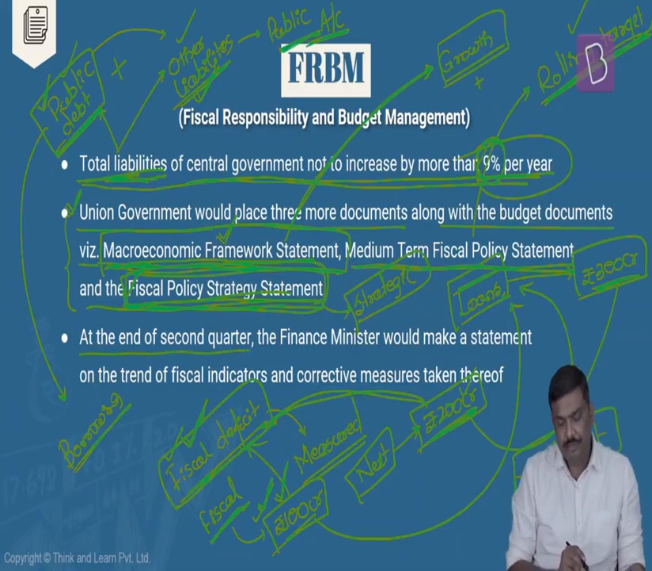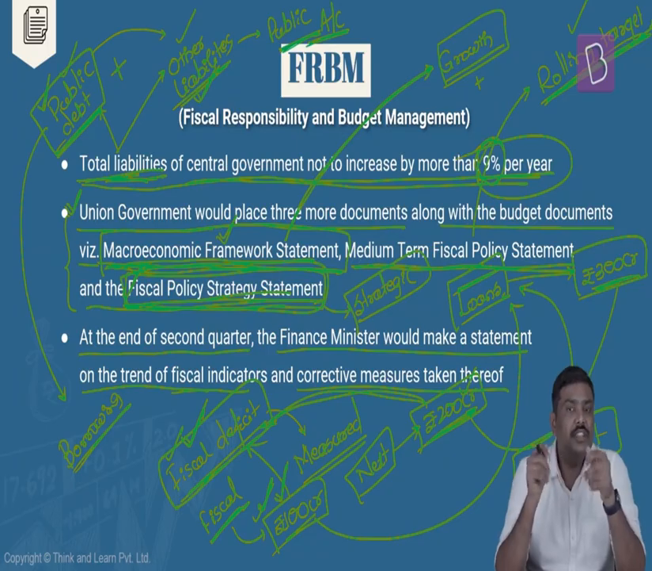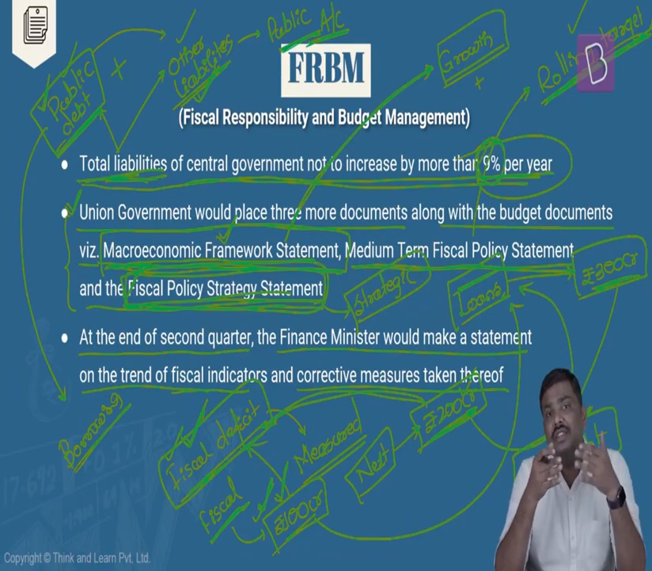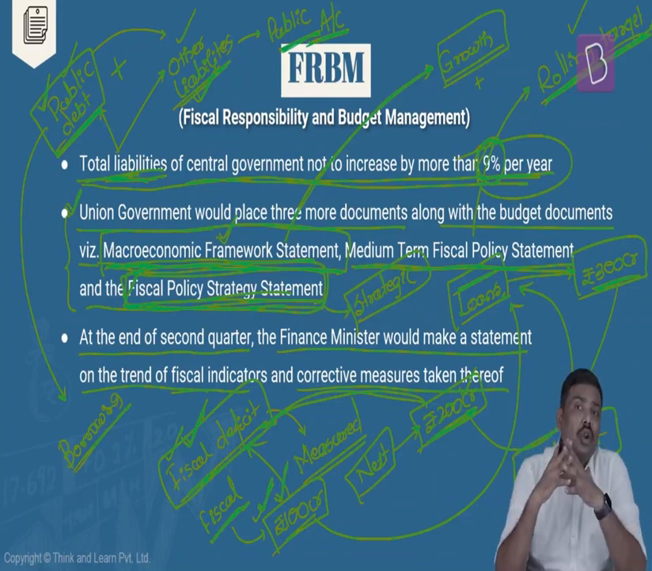And next one, at the end of the second quarter, the finance minister will have to make a statement on the trend of fiscal indicators and corrective measures taken for that. The finance minister will have to give information such as what kind of fiscal deficit, or what kind of borrowings is being done by the government, how much borrowing is being done, and whether we are going to meet the tax receipts target or not, etc.